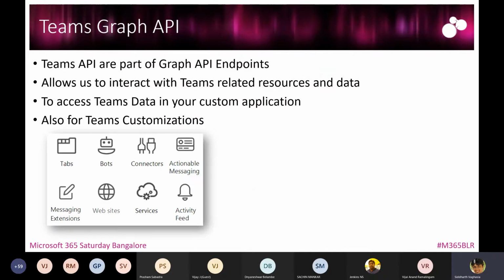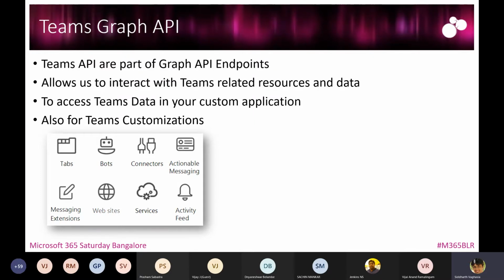Moving on, let's see what Teams Graph API is. These Teams Graph APIs are part of the Graph API endpoints, which allow us to interact with Teams related resources and data. Using Teams Graph API, we can access Teams data in your custom application. Maybe you are developing an ASP.NET application, or a PHP application, or a Node.js based application. You can use Graph API to access Teams data in your M365 and surface the data in your custom application. In fact, you can also perform CRUD operations on your Teams data.